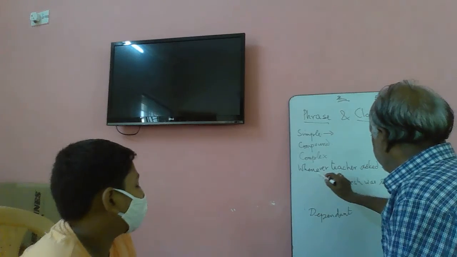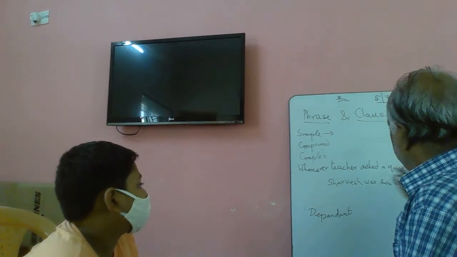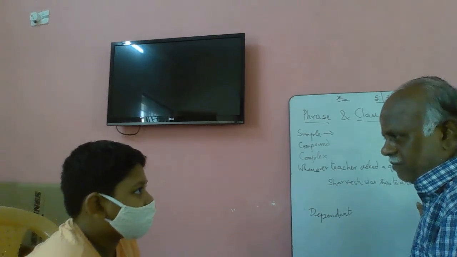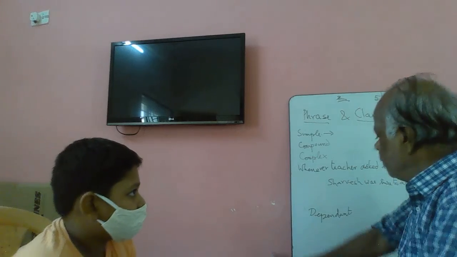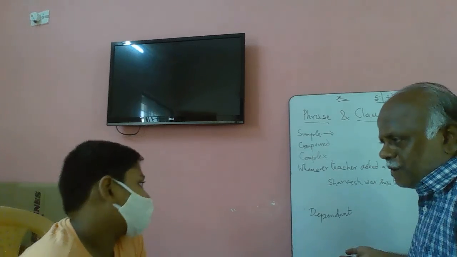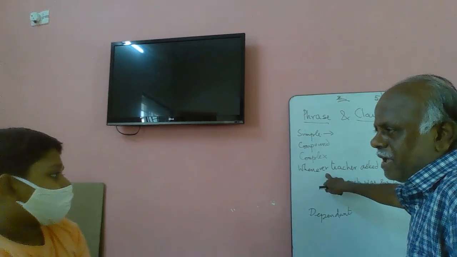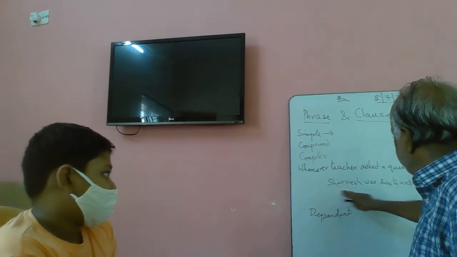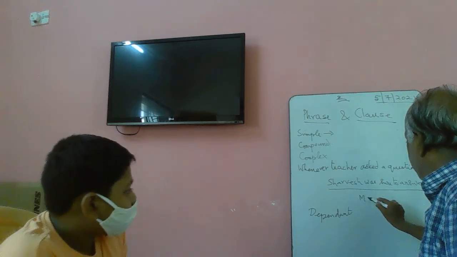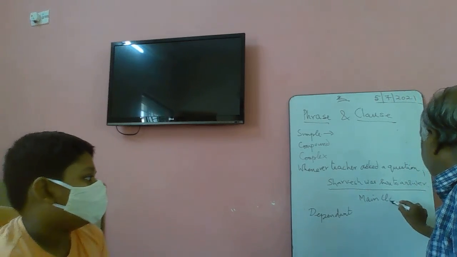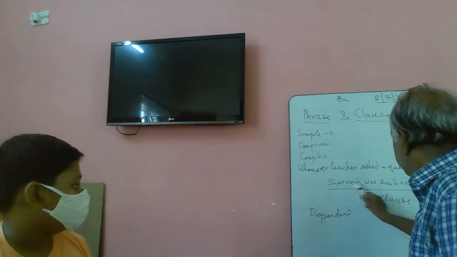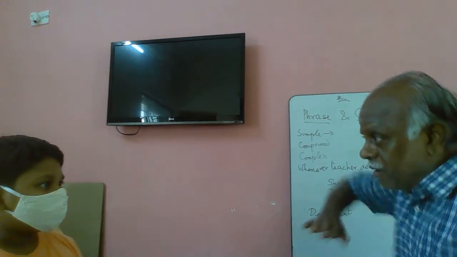A dependent clause means an incomplete sentence. See, this sentence is dependent on the other clause for giving complete meaning. That is why it is called a dependent clause. But read this, Sarvesh was sure to answer. This does not depend on the upper portion, the other clause. So this is a main clause. This is a main clause because it can stand on its own. You understand? This sentence can stand on its own and give complete meaning.